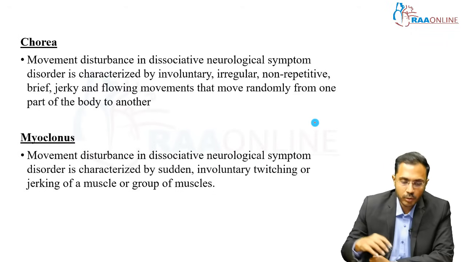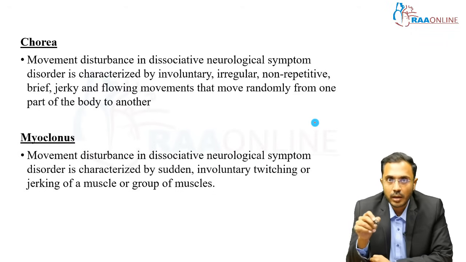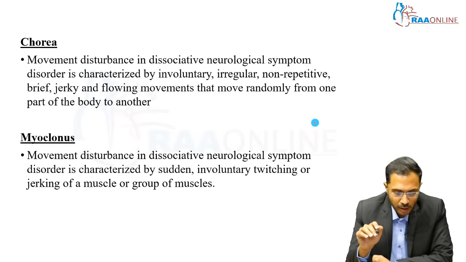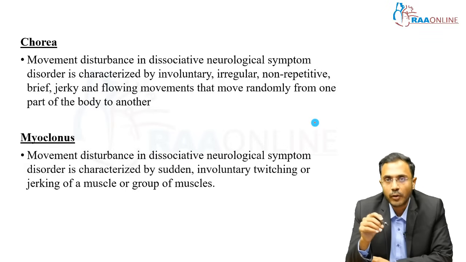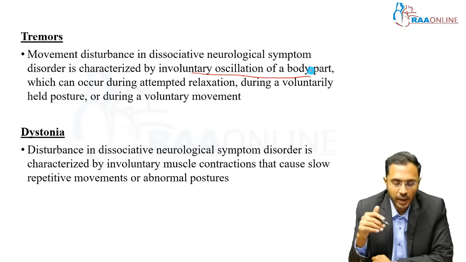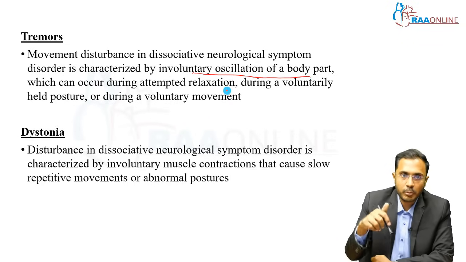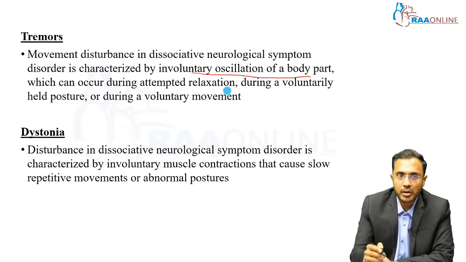Movement disorders include chorea, and here it is not explained by a medical cause. Involuntary, irregular, non-repetitive, brief, jerky, flowing or dancing-like movements are called chorea. When it is not due to any medical disorder, then we can consider dissociative chorea. Myoclonus, here sudden involuntary twitching or jerking of a group of muscles. Tremors, involuntary oscillation of body parts, more commonly hands or head. Okay, and it can occur during attempted relaxation or during a voluntarily held posture, like when we ask the patient to do like this, or during a voluntary movement, intentional tremor.